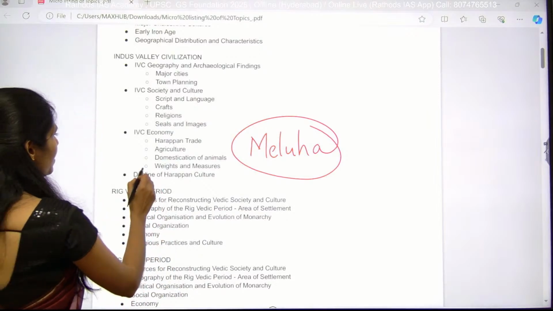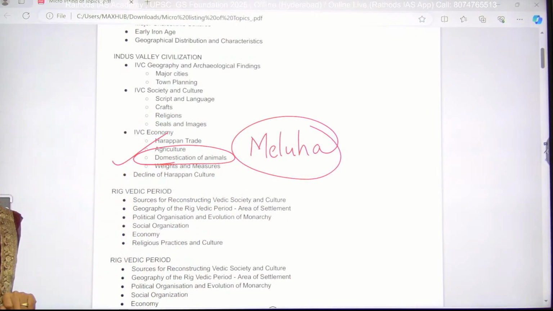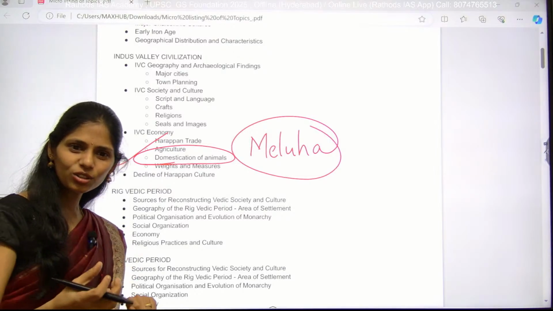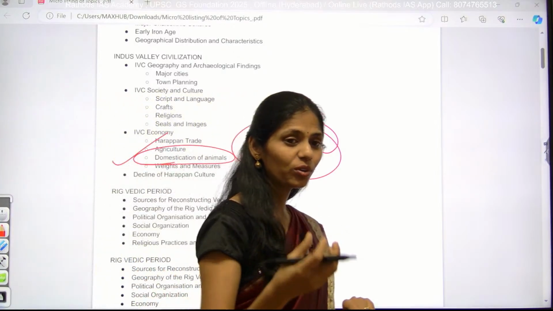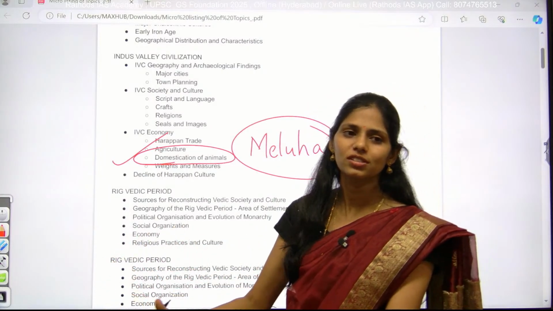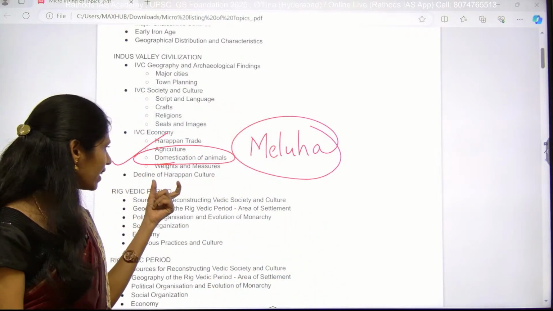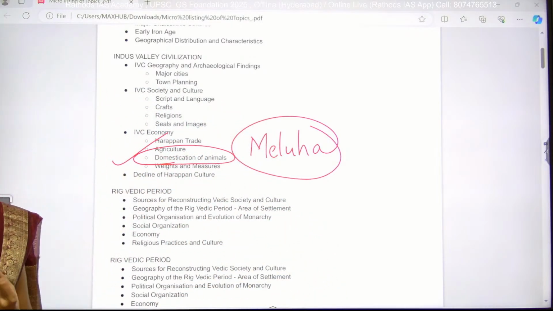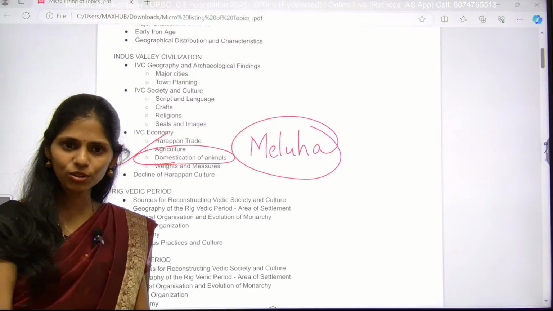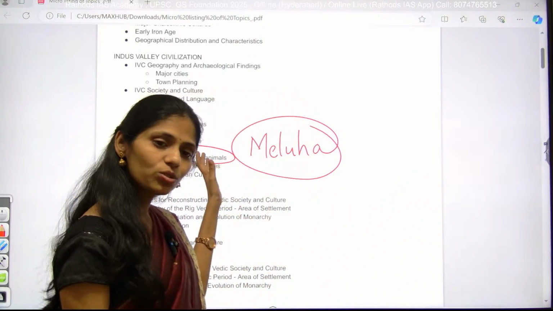And the next one is domestication of animals. Why is domestication of animals important? Because there were many terracotta images that were given to children to play with. And with domestication, some animals can be used in agriculture, like cattle and oxen, which we still use now.